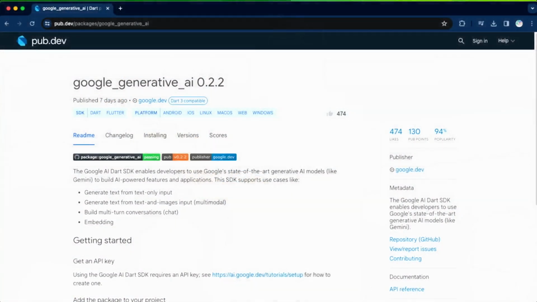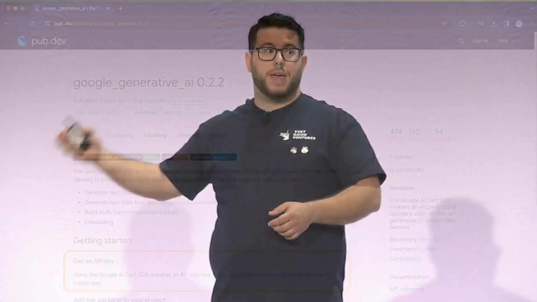And we decided to use Gemini. The first thing about Gemini is that it has full support, first-party support, for Dart and Flutter. This is a screenshot from pub.dev, the package manager that Dart uses. Google is already working on a first-party SDK for Gemini called Google Generative AI. All you need is to get an API key that you're going to get from the Google AI Studio.